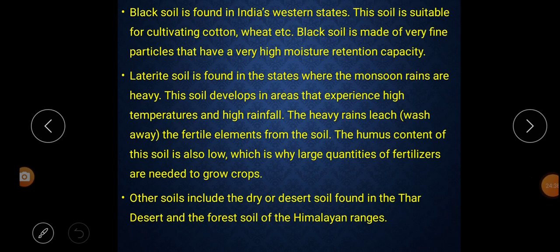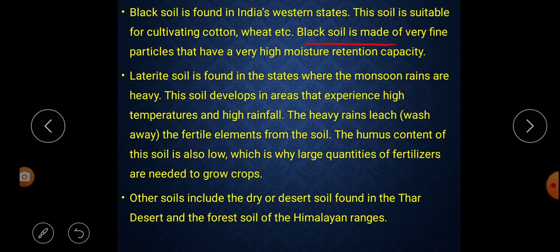Next paragraph. Black soil is found in India's western states. We learned about alluvial soil, red soil and yellow soil. The next is black soil. Black soil is found in the western states of India. This soil is suitable for cultivating cotton, wheat, etc. This black soil is suitable for what? For cultivating cotton and wheat.